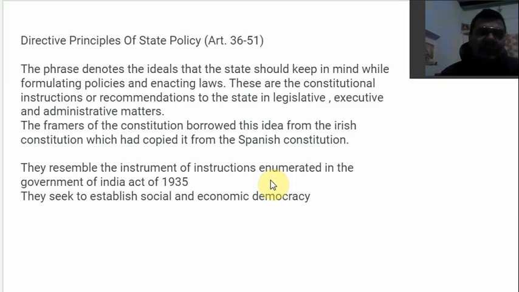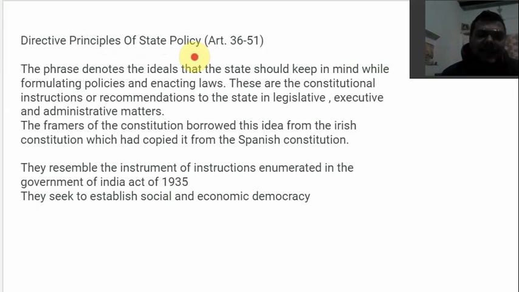Today is our class on directive principles of state policy, and we will finish this whole topic of DPSP in three classes. Today will be the first class of it. Today we are going to get an introduction of the DPSP, and then we are also going to go through the Gandhian principles. So first you need to know what DPSPs are, directive principles of state policy. So simply you can call them DPSP in order to remember better.